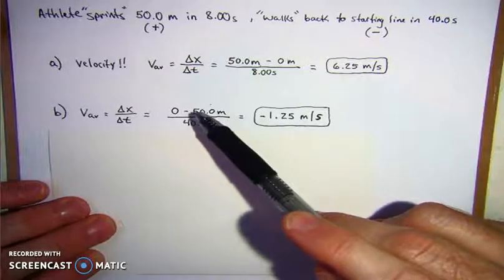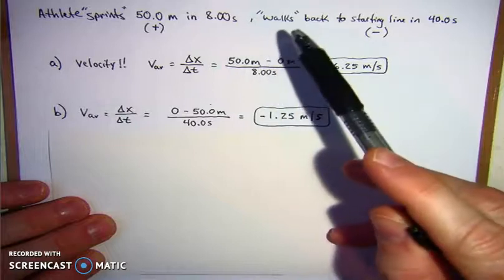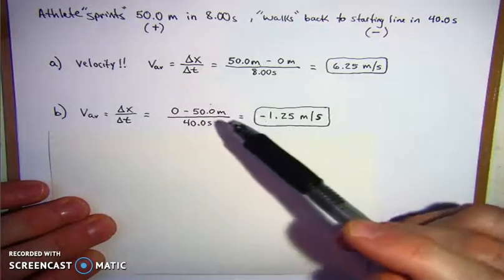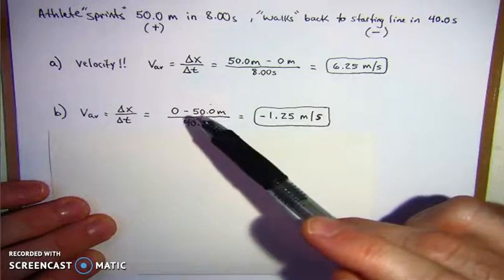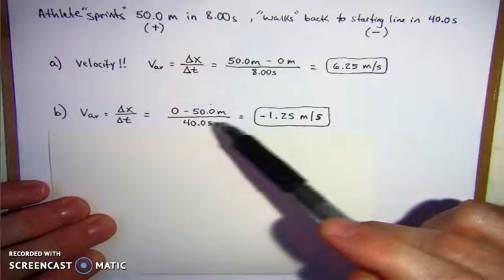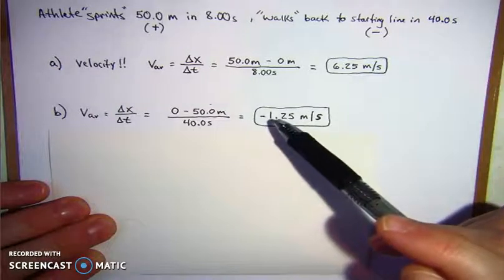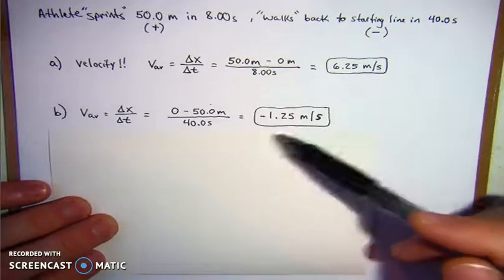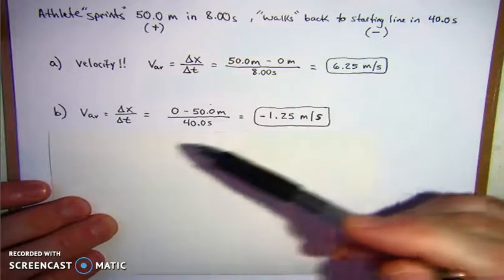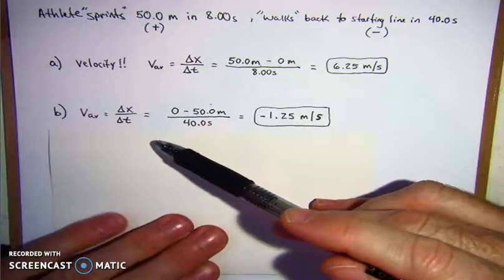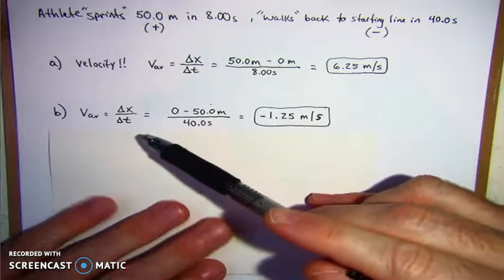You subtract the initial position, which was 50 meters down the track. So 0 minus 50 meters is negative 50. Negative 50 meters divided by 40 seconds, the time it took him to walk, gives negative 1.25 meters per second. Since he was walking in the negative direction, his velocity is negative.